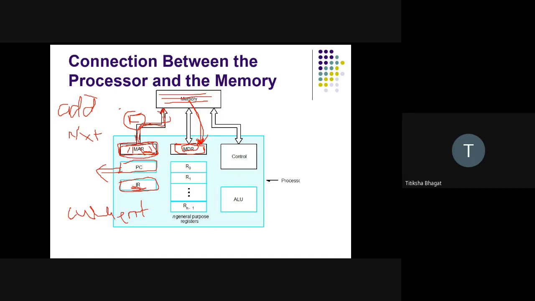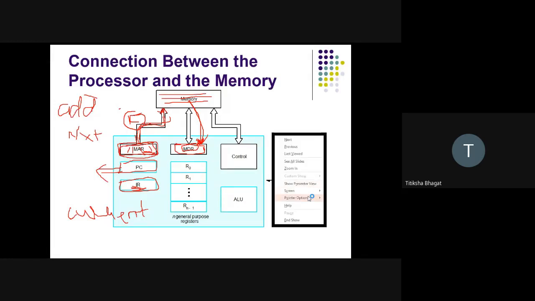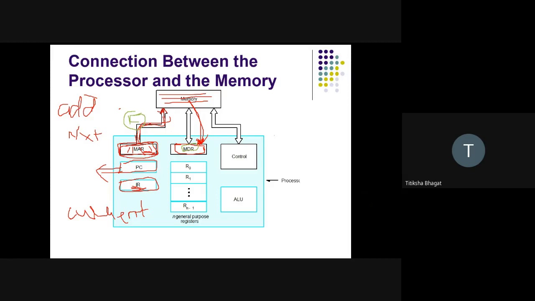So whatever data is read by MAR will be stored in MDR. Getting or not? So that is the job of MAR and MDR.